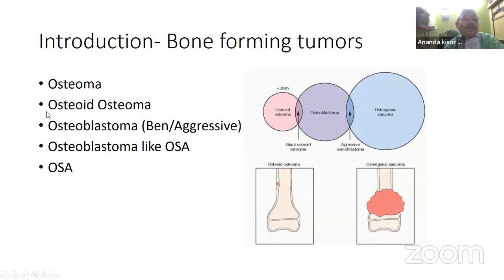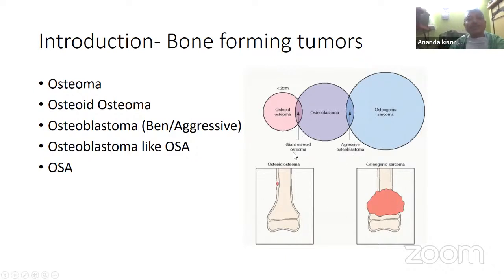And what are those categories? Osteoma comes under the categories, osteoid osteoma. Next is the osteoblastoma. It may be benign or aggressive. Again, osteoblastoma is like osteosarcoma, a full-blown picture of osteosarcoma. See, these parameters are overlapping: osteoid osteoma, osteoblastoma, and osteosarcoma. In between, this is intermediate, the giant osteoid osteoma, and this is aggressive osteoblastoma.